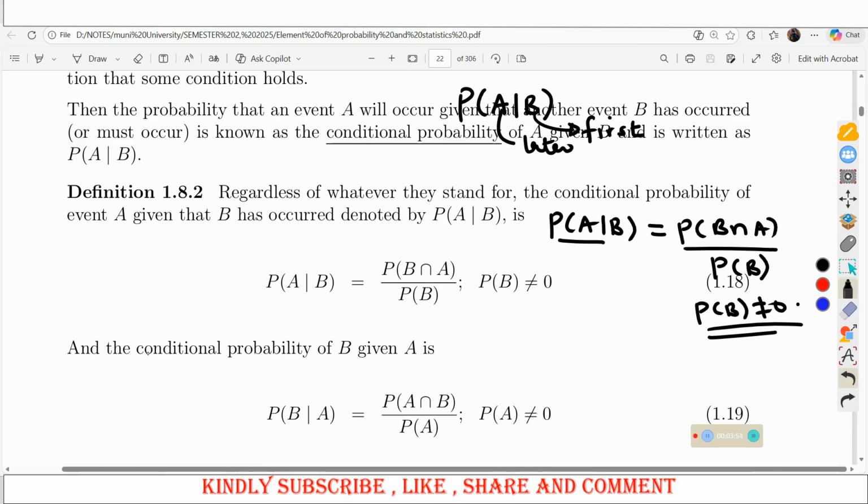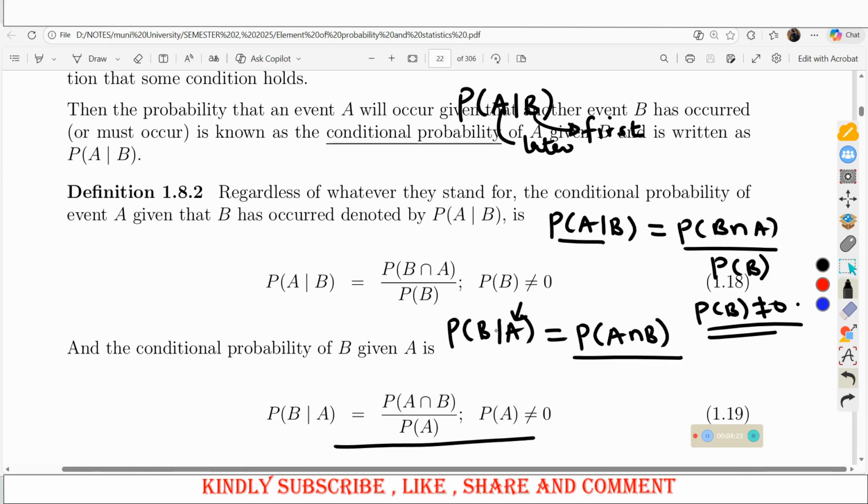And also, the conditional probability of B given A will be written similarly. That is the probability of B given A, meaning that B occurs given that A has already occurred. This will be written as the probability of A occurring first, so that is A intersection B, divided by the one after the given, which we shall be putting in the denominator. So it will be probability of A intersection B divided by probability of A.